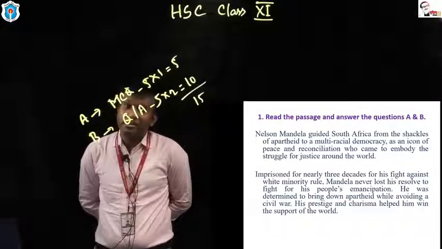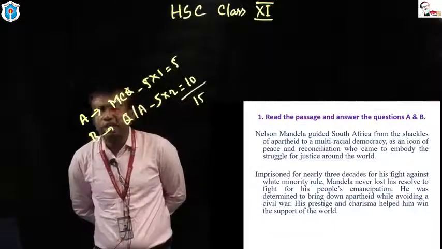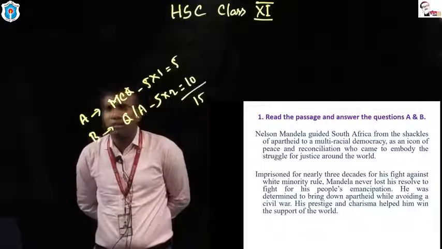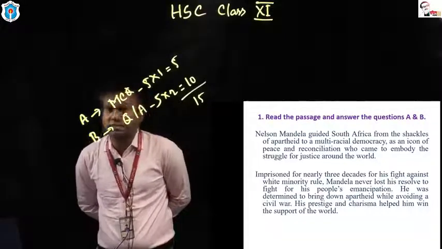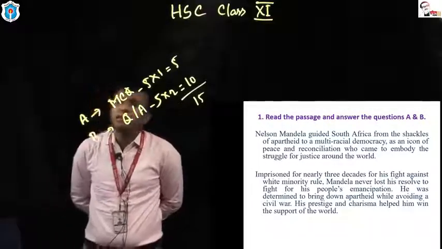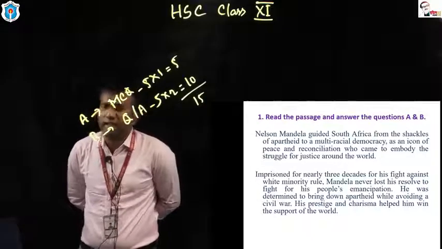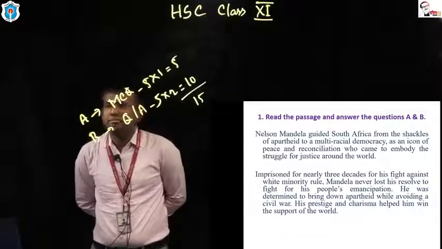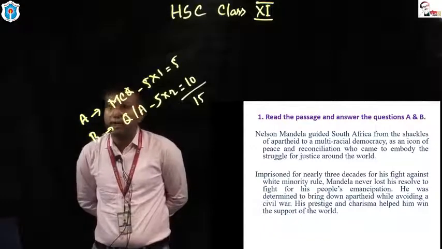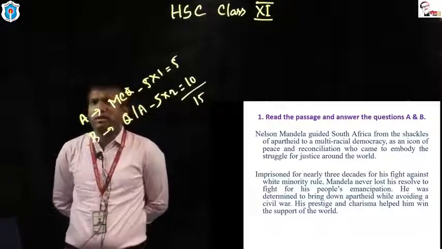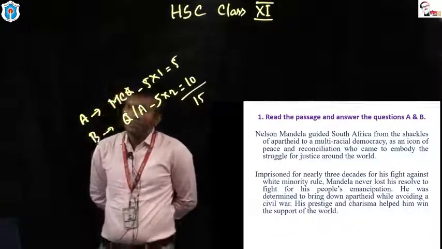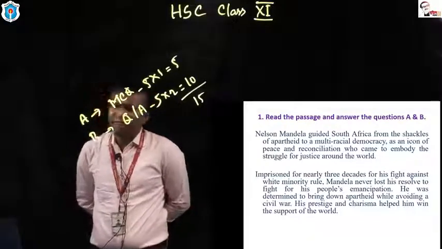Nelson Mandela doesn't belong to South Africa only. He belongs to the world's people. He belongs to the world's suppressed people. He belongs to the world's deprived people. That's how you can say he embodied the struggle. He embodied the movement for justice around the world. So dear students, this is all about the first paragraph.